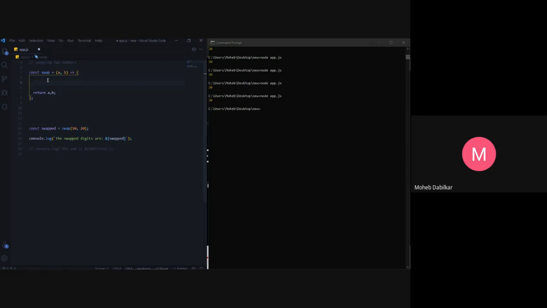So now what we want to do is swap the two numbers. Let's just say A and B. The inputted A and B will be different. So we have to declare them: A equals A, and then your B will be equal to B, and then we will have a temporary variable.